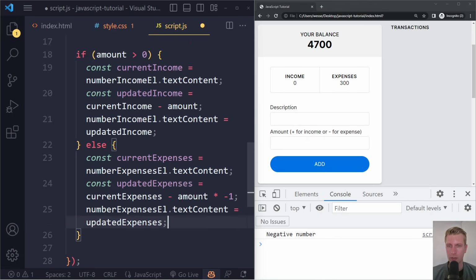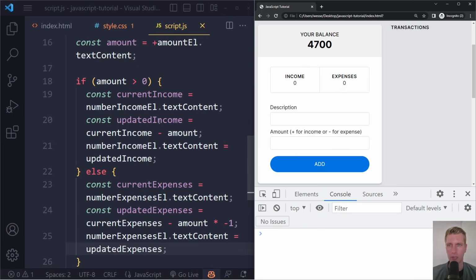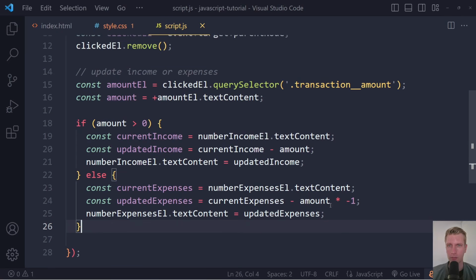Right, it's a little bit tricky here with these negative numbers. Let's just see what we get. So if we refresh now, if we click on groceries, it actually becomes 0 here. If I click on salary, it also still becomes 0. Right, it's a little bit tricky here, but that's also the real world sometimes. Right, so this is what we have.